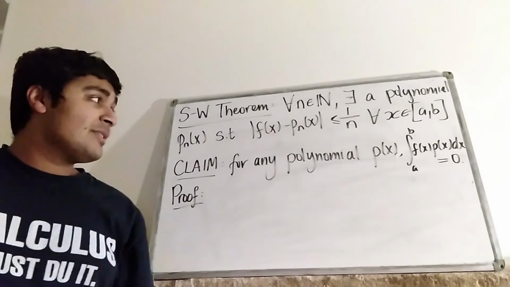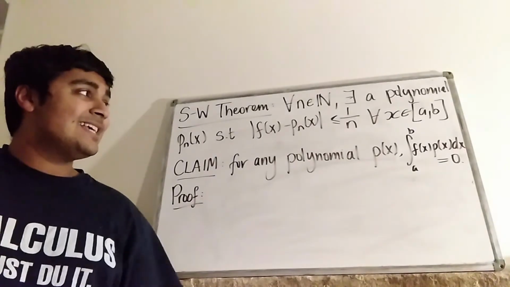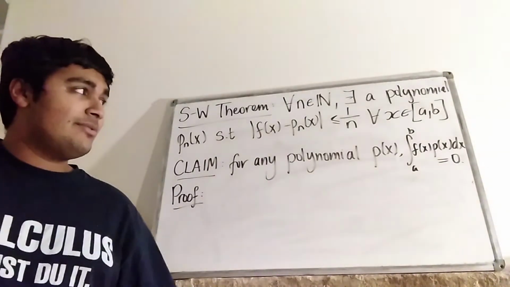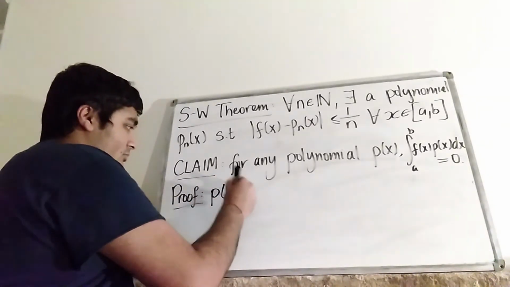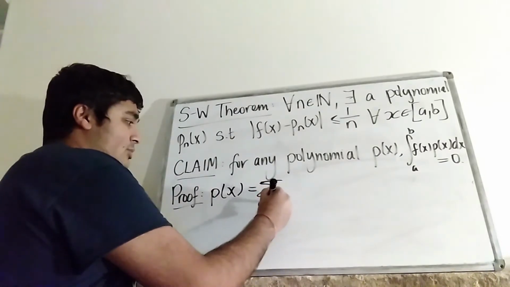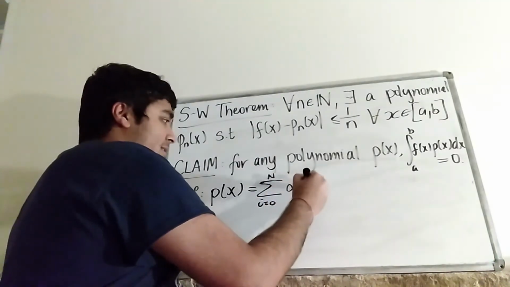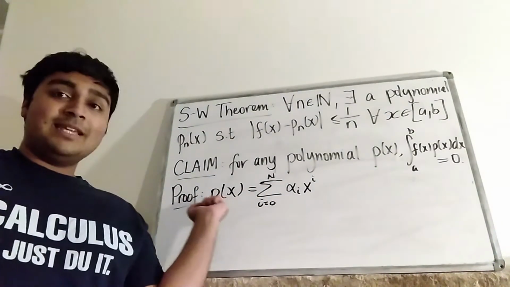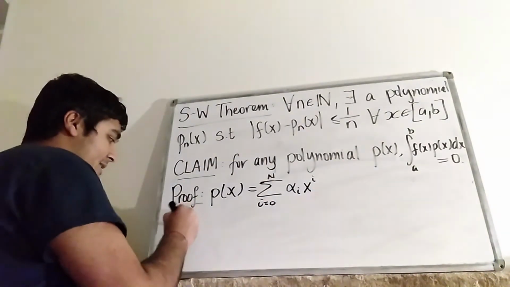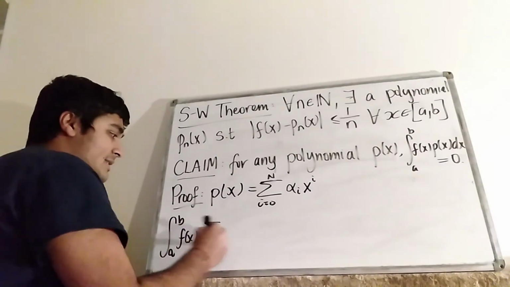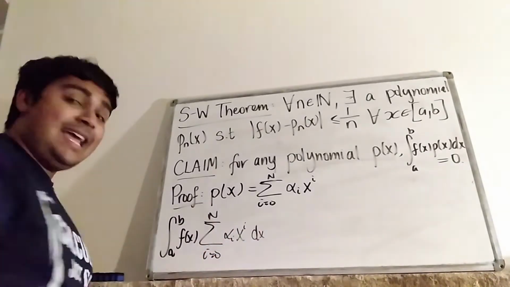And now I've written a claim here. For any polynomial p of x, the integral from a to b of f of x times p of x dx equals 0. The proof of this is not too difficult. Let p of x be a polynomial, then I can write p of x equals the sum from i equals 0 to some capital N of alpha i times x to the i. Obviously p is a polynomial, so I can write it in this form. So now this integral becomes the integral from a to b of f of x times the sum from i equals 0 to N of alpha i times x to the i dx.